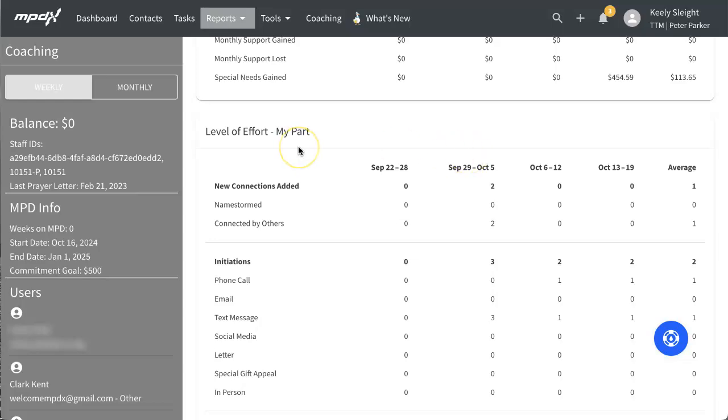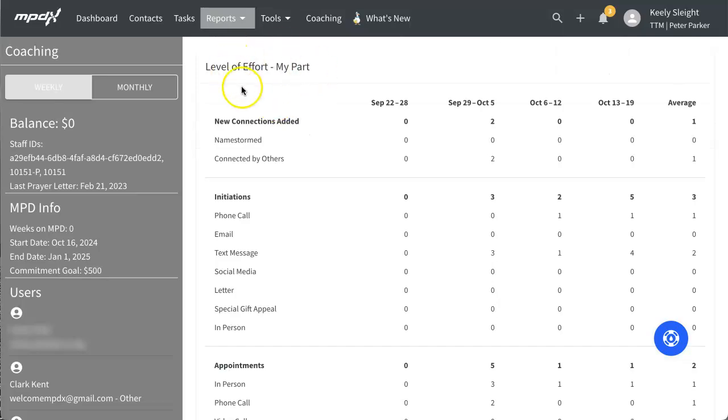For both the Partners in Progress and Level of Effort sections, the columns read left to right with the current week located in the fourth dated column from the left. The date shown is the beginning day of the MPD week being calculated. The set week range is Sunday to Saturday. The average column is generated by averaging the 4 weeks.